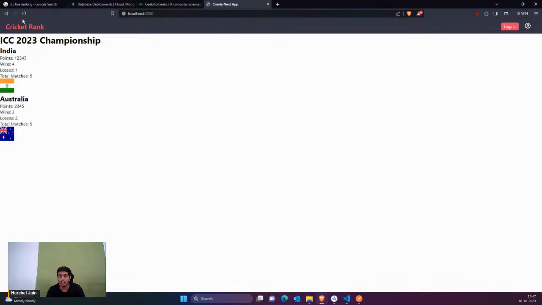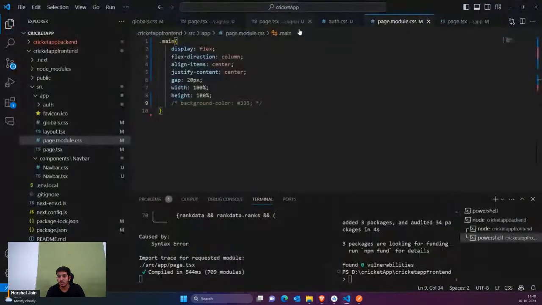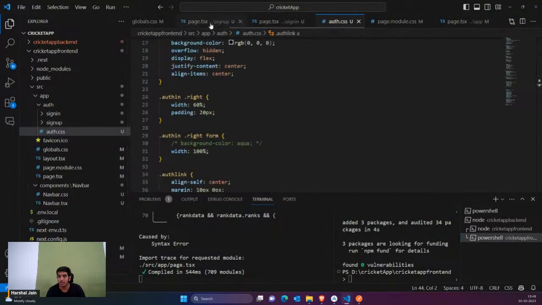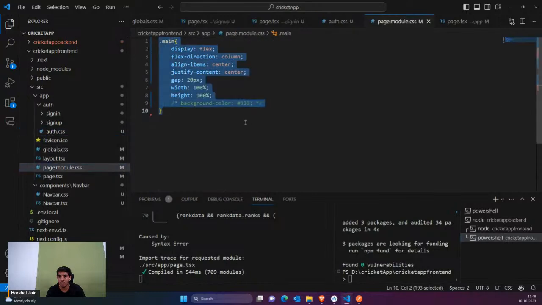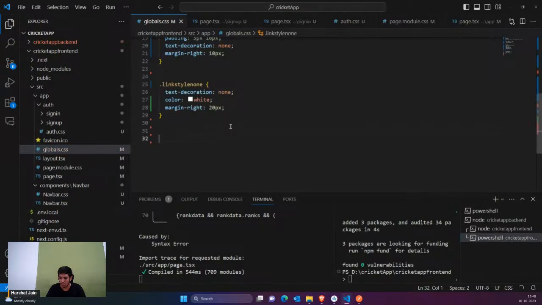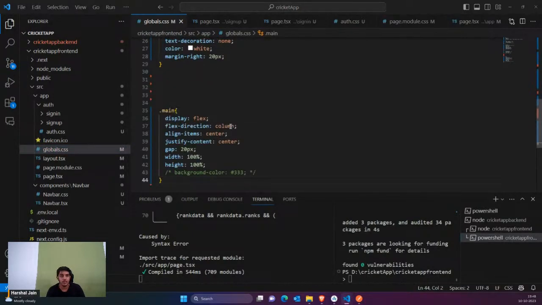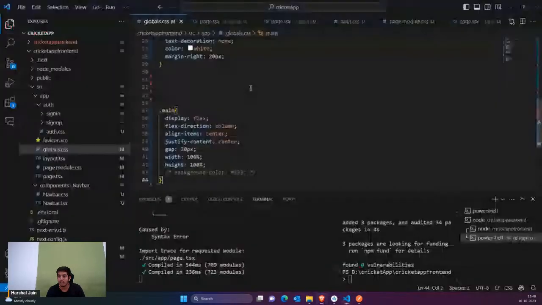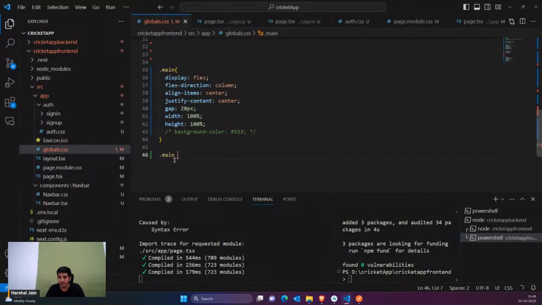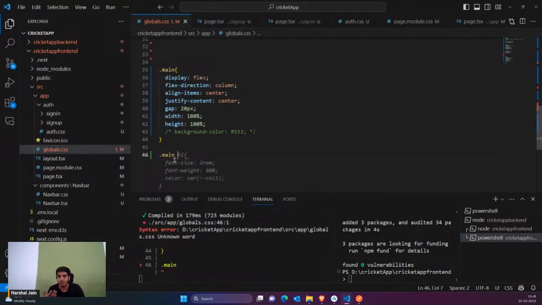You can see that right now we are actually using the page module CSS, so we have to use it inside the page CSS. Actually, instead of page module CSS, I'll just add it to global CSS. That's it. So you can see right now I have everything in center. Now I'll say that inside the main we actually have the h1 tag.